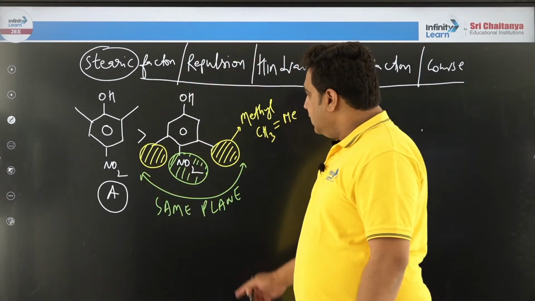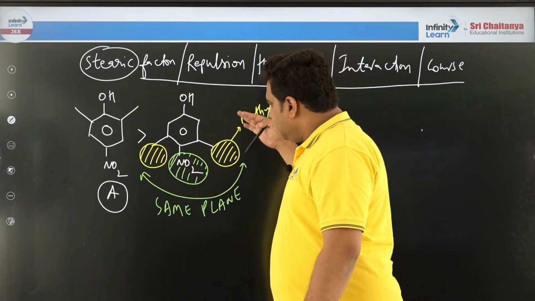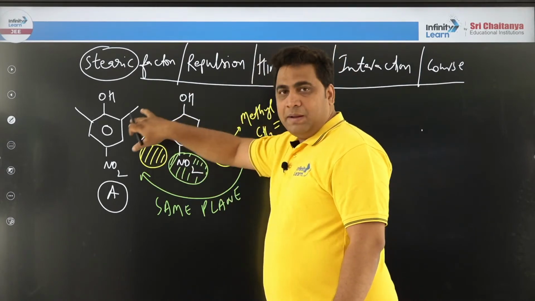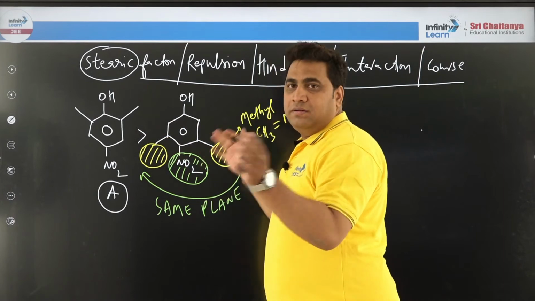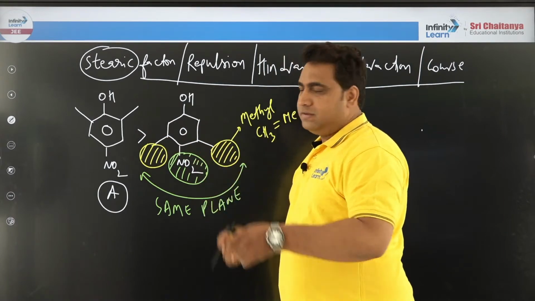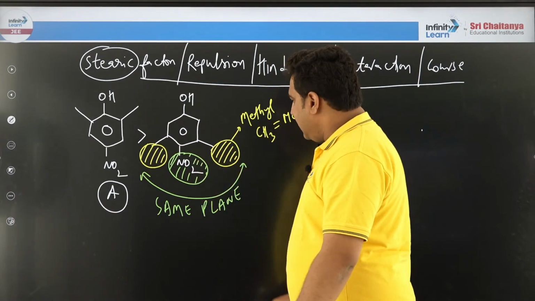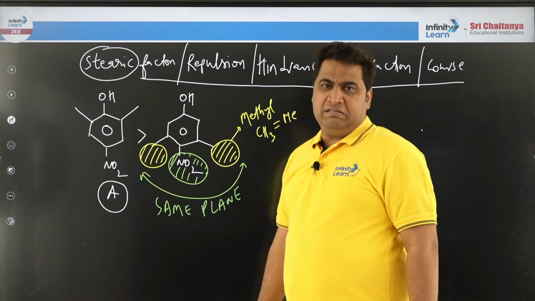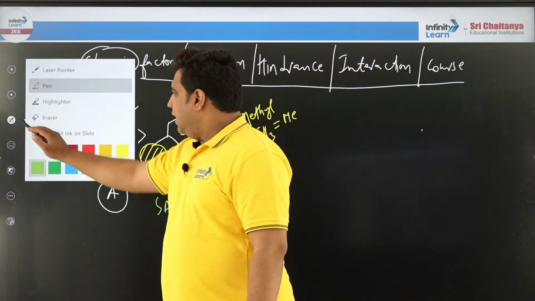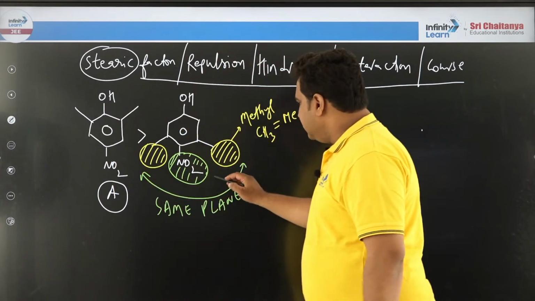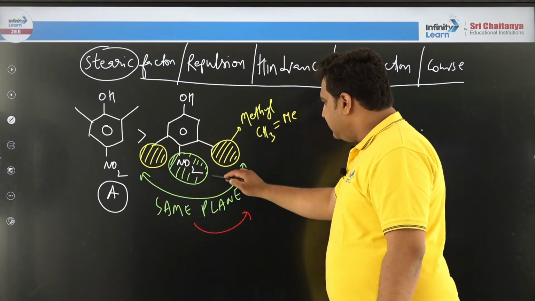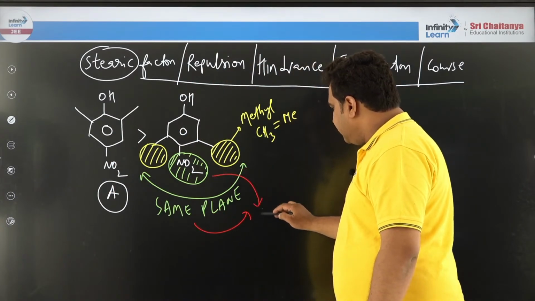Like that only, 2 methyl groups, this will slap nitro from here, this will slap nitro from here. Both are slapping the nitro group from 2 sides. That means repulsions, right? Then as a result, nitro will get angry. Hey, what is this? And it will go out of the plane. Hence here what happened? Since same plane is there, what happened to nitro? It will go out of plane.